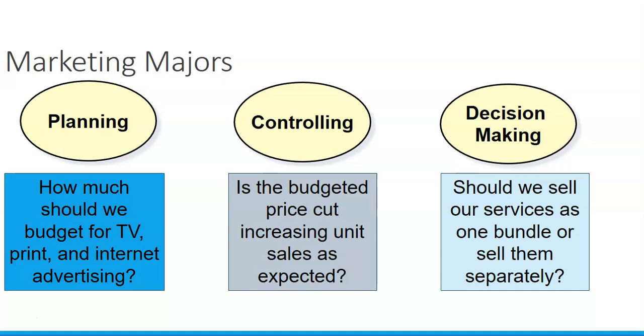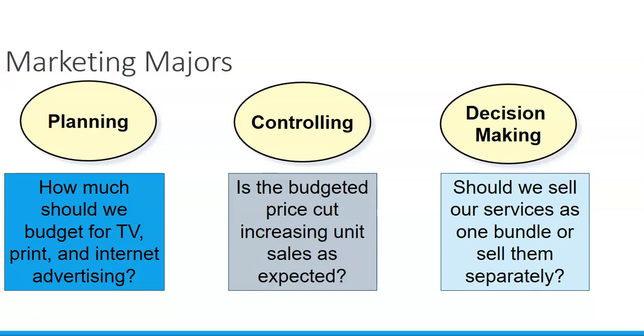For example, marketing majors, planning. Marketers have to budget for their advertising, and they have to decide where they're going to spend that money, what kind of return they're going to get on that money. Then in the controlling, is where we're spending our money working like we thought it was going to be?